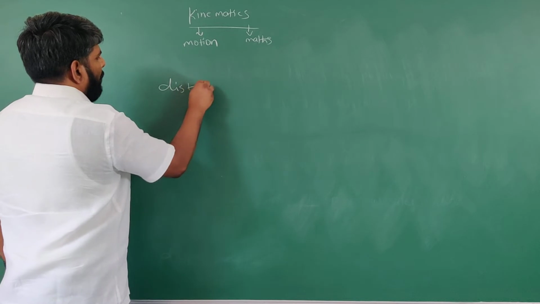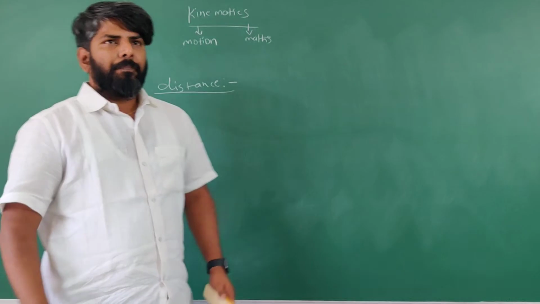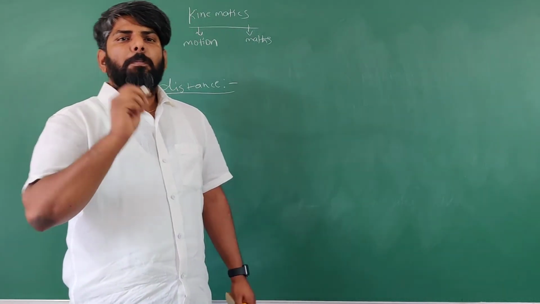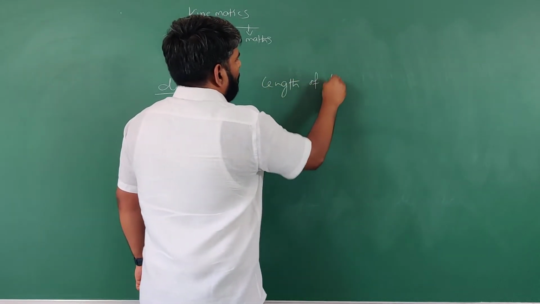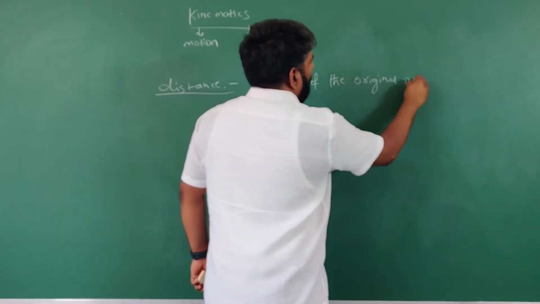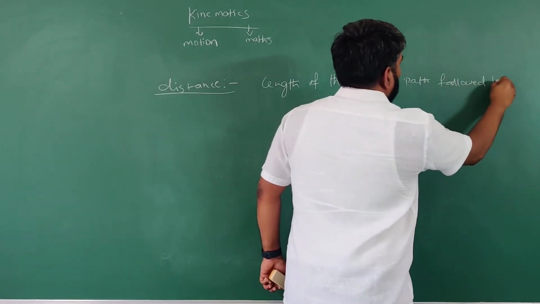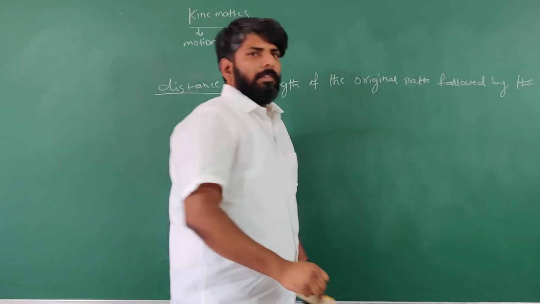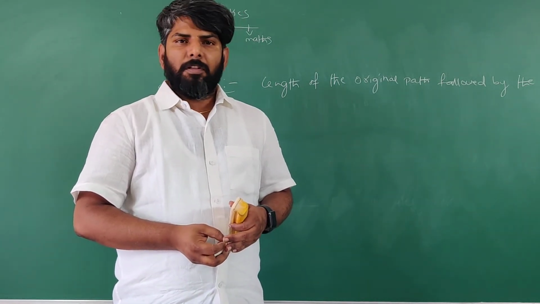Generally, distance means the length of the original path followed by the body. Length of the original path followed by the body. Got it? That is called distance.